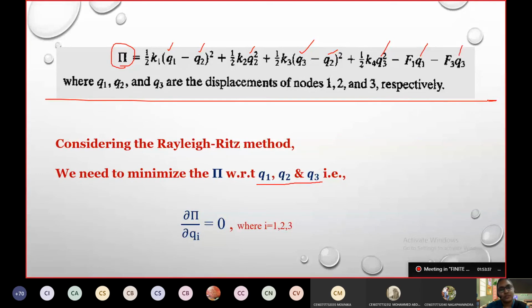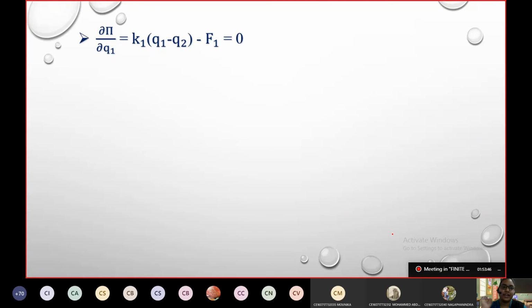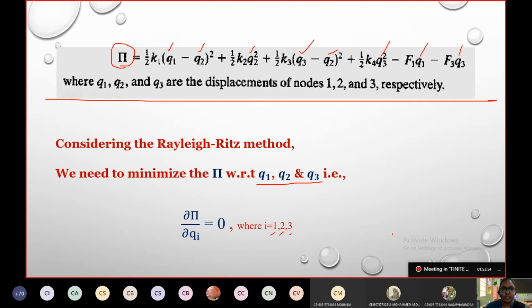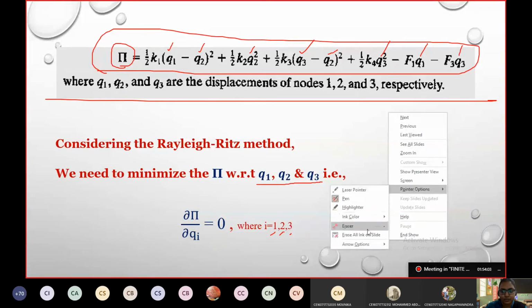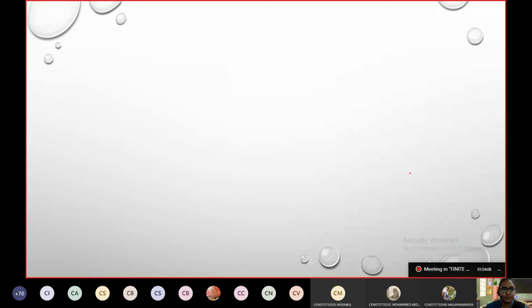All right. Now, because we have only 3 nodes, we have i equal to 1, 2 and 3. So we have to try now. First one I have done. You have to do the other two. Dou pi by dou q1: you just have to differentiate this equation with respect to q1 once, next with respect to q2, next with respect to q3. With differentiation with respect to q1, that is the answer I have got. You have to differentiate with respect to q2 now, and you should give me the answer.